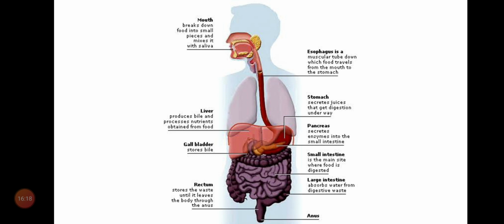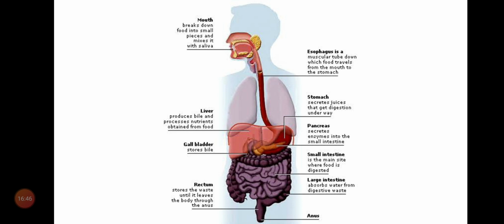Next, stomach opens into the next part, that is small intestine. Next, the small intestine opens into large intestine. Next, large intestine opens into rectum and anus. So, how many parts are there?